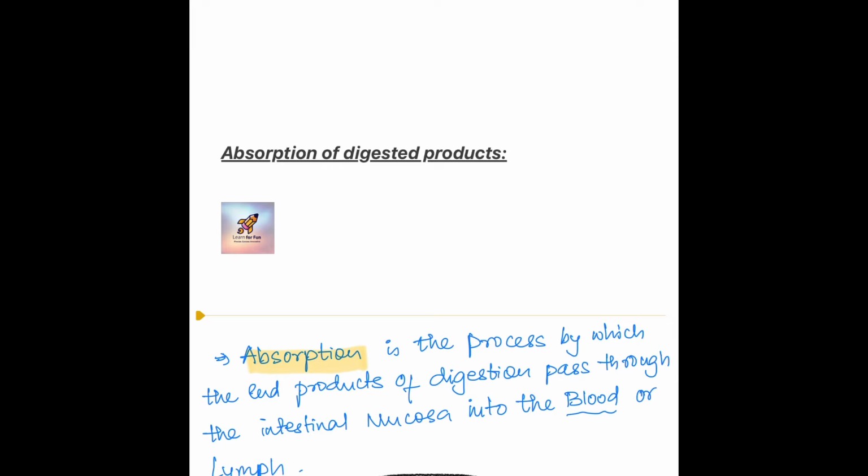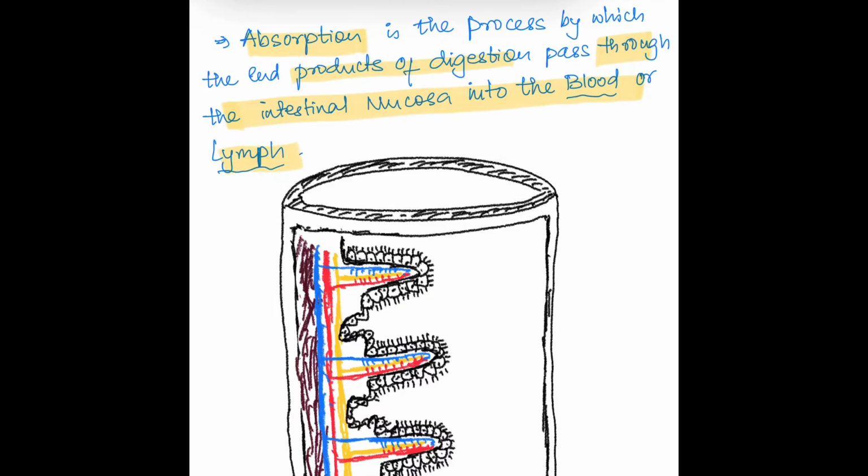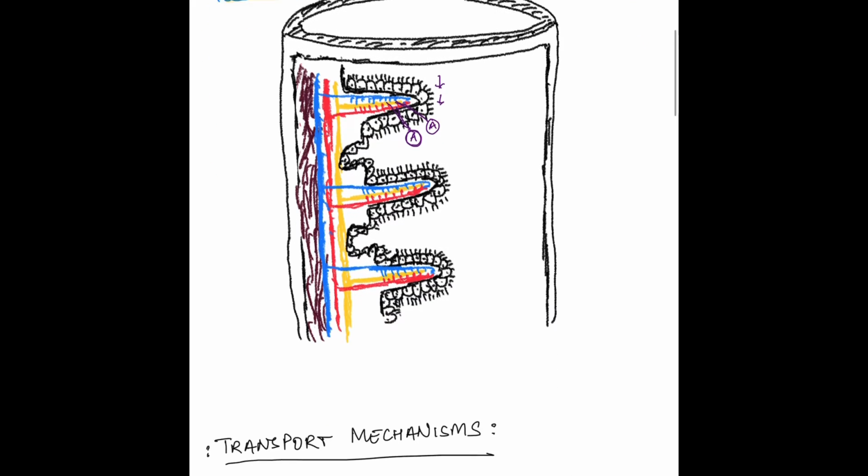Absorption is the process by which end products of digestion pass through the intestinal mucosa into the blood or lymph. For example, if a substance A is the end product of digestion, it is formed after breakdown of complex food particles. Now the transport of this substance A from the lumen of intestine into the blood vessels or lymph vessels is known as absorption.